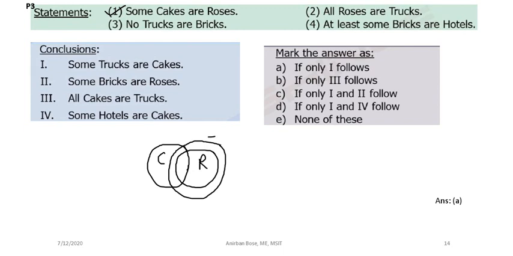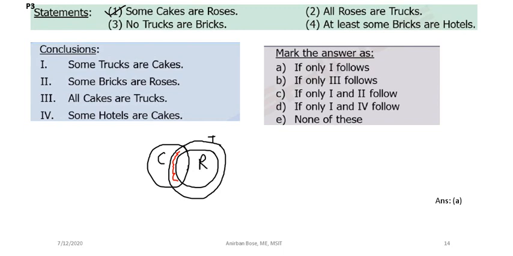You can draw in this way, but there is a problem. This is not a bare minimum diagram. Why? Because all roses are trucks, but in drawing this you have included this region, which is not part of rose, but is common to the truck and the cake. No statement is giving that information to you.